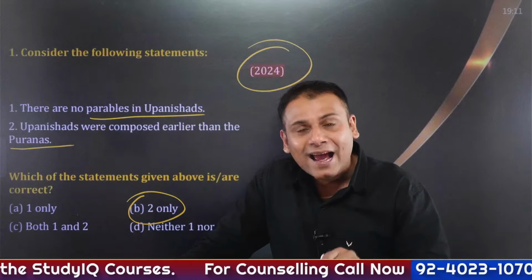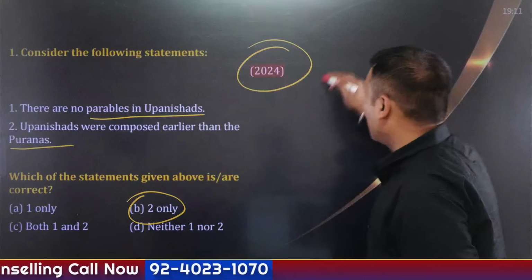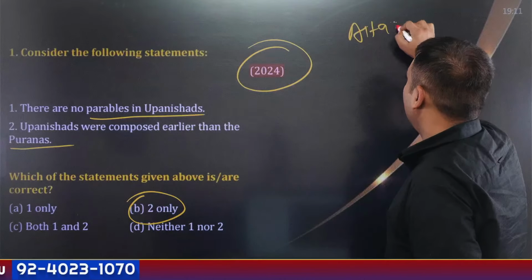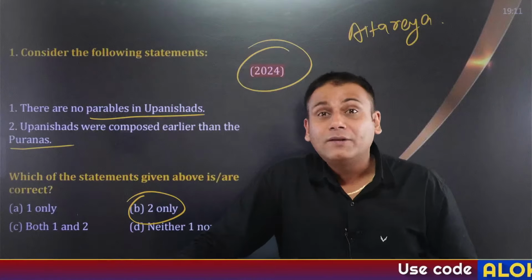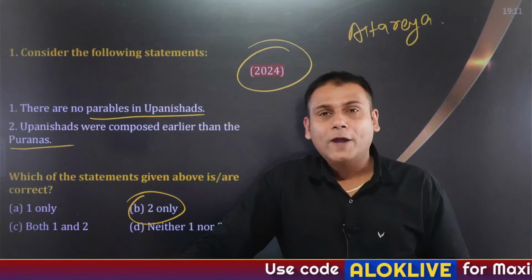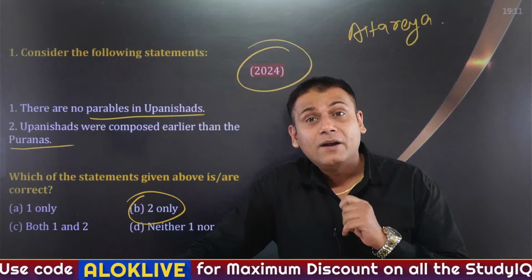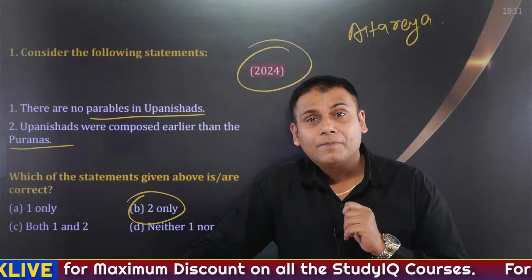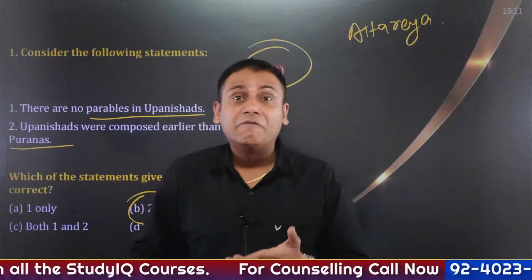This question again has been asked in the UPSC Prelims examination. Aitreya and Kaushtaki Brahman are associated with which Ved? So it is attached with Rig Ved. Okay. Then coming to Samved, the origin of Indian music can be traced back to Samved. Okay. In fact, the musical instrument Veena finds mention in Samved.